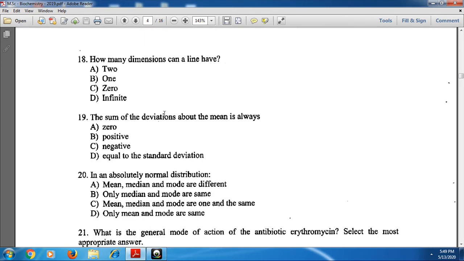And next, the sum of the deviations about the mean is always 0, whereas the sum of the deviations below the mean equals the sum of the deviations above the mean, but the sum of deviations about the mean is always 0. And next, in an absolutely normal distribution, mean, median and mode are one and the same. Option C is the correct one.